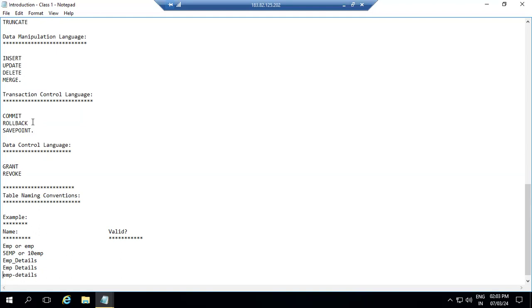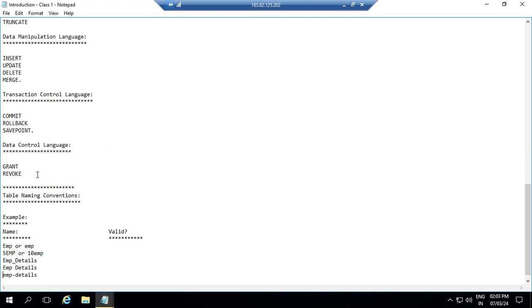Next we have the savepoint. For each and every row, we can create a temporary savepoint. Savepoint 1 for a particular row, again savepoint 2. Like a temporary marker, it will not be saved into your database anywhere. So these commands are used under TCL, that is Transaction Control Language.